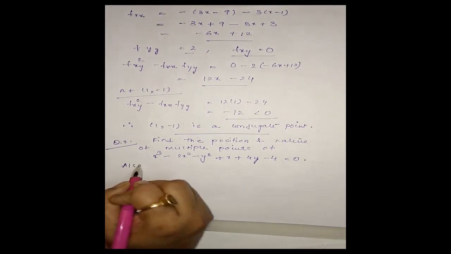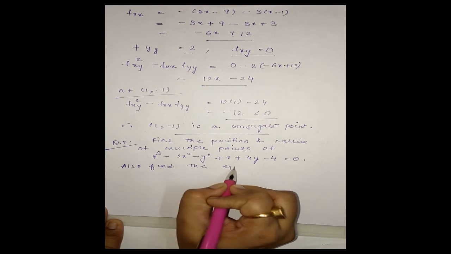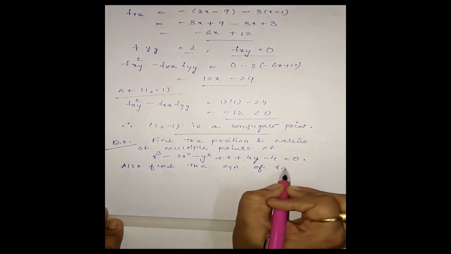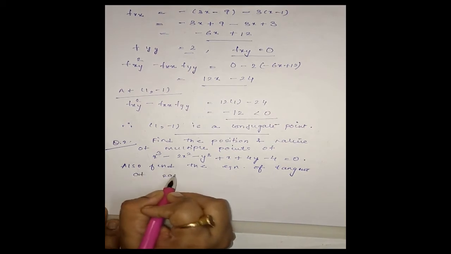Then also find the equation of tangent at each multiple point.